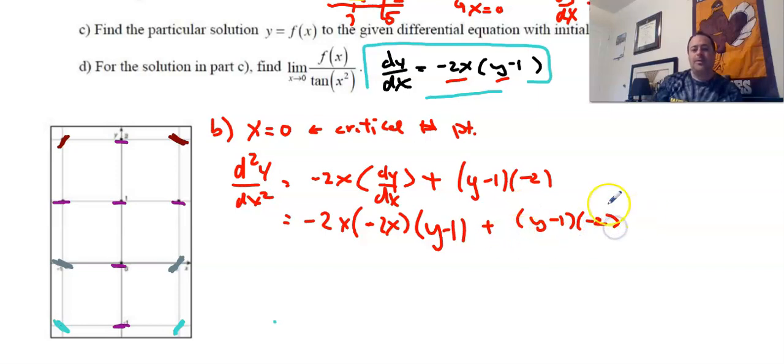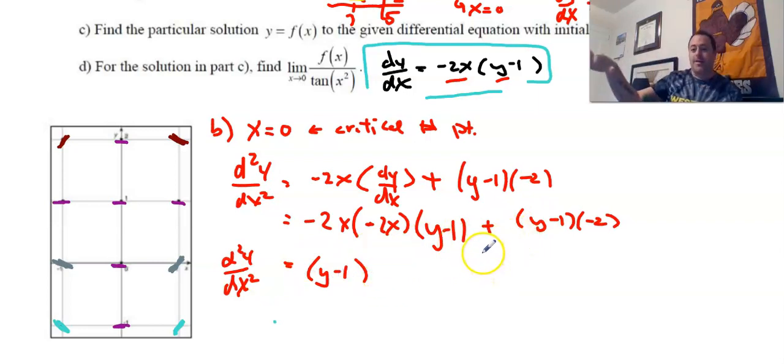And some of you are like, well, why didn't you distribute the negative 2? Well, I want to make this as neat as possible. So I'm going to keep my notation right here for this. Remember, notation's key in these FRQs. They both have a y minus 1. So I'm going to go ahead and pull out a y minus 1, because I want to try to get my y's and my x's separate, and that's an easy way to do that.